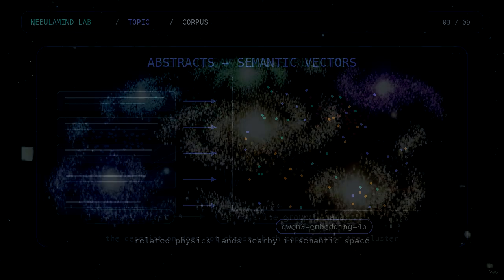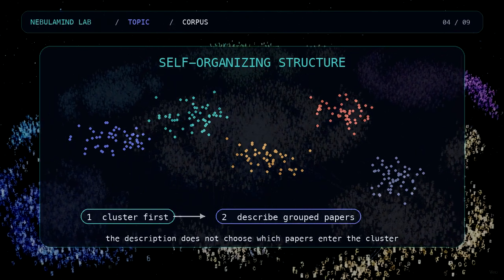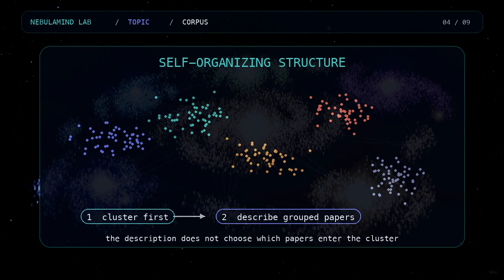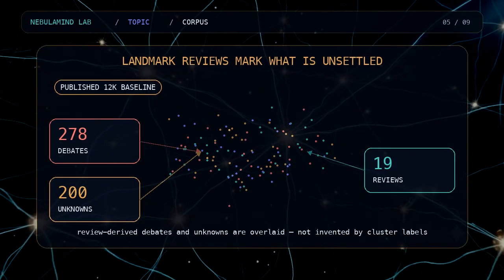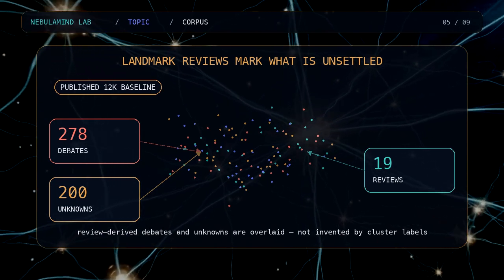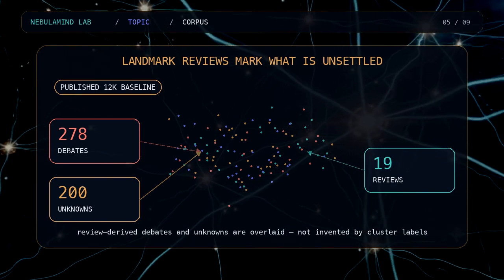The vectors then self-organize into clusters. Cluster descriptions are read from the grouped papers. They are not labels used to choose the papers. Next, open debates and unknowns from landmark reviews are overlaid on the map. The existing 12,000 paper baseline used 278 debates and 200 unknowns from 19 reviews.